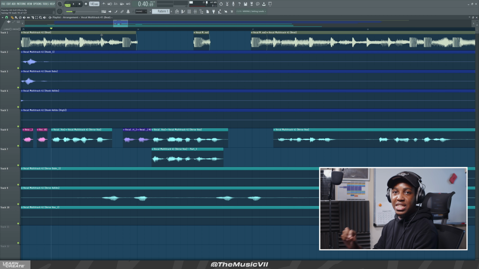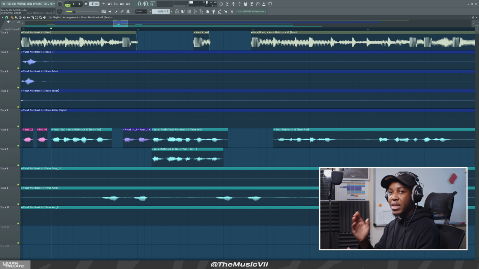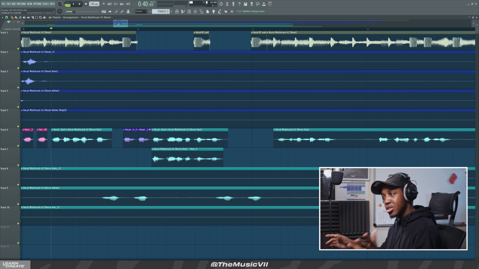So we can actually change up the beat slightly so it can fit the whole track itself. So we're going to do that and make sure it kicks like dun dun dun, something like that.